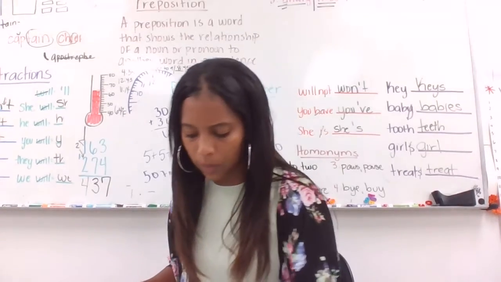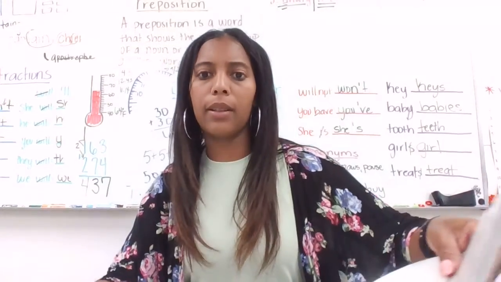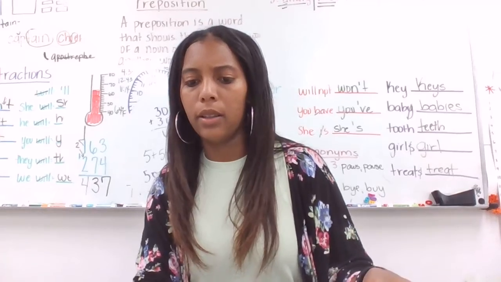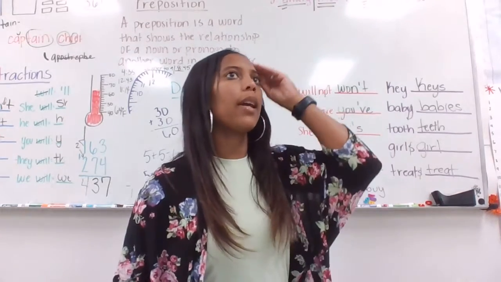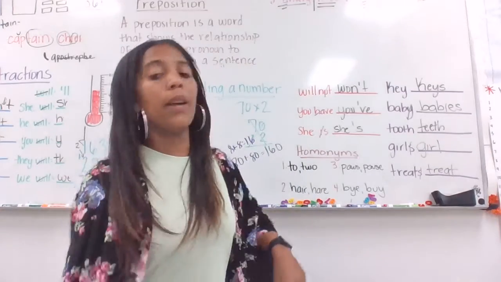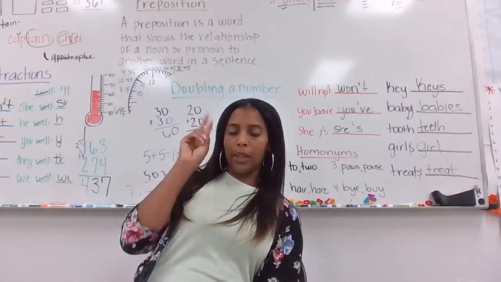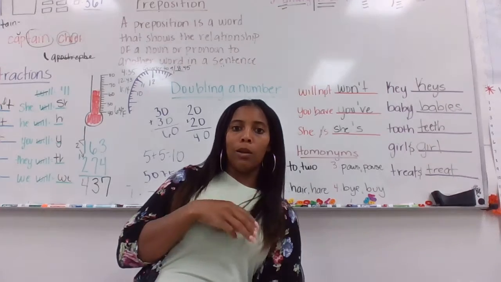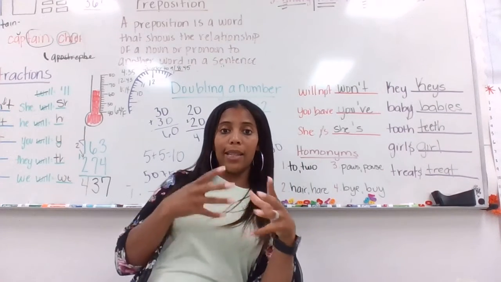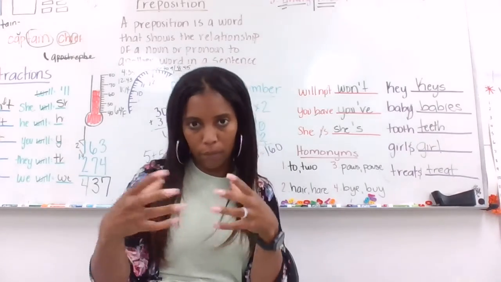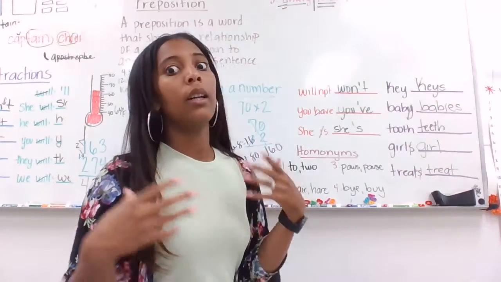All right, so for science this week, we're on page 139. We're talking about states of matter, the different states of matter. Everything around us is made of matter. Matter can be found in three states: solid, liquid, and gas. Everything around us is matter, but it is found in different states, meaning what it currently looks like.